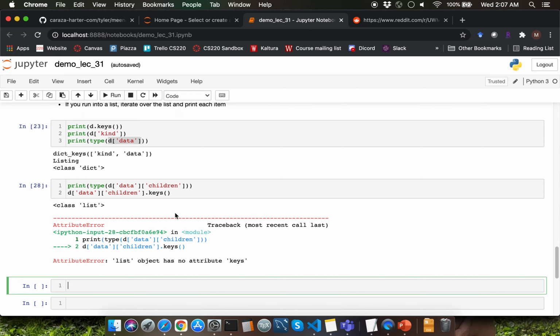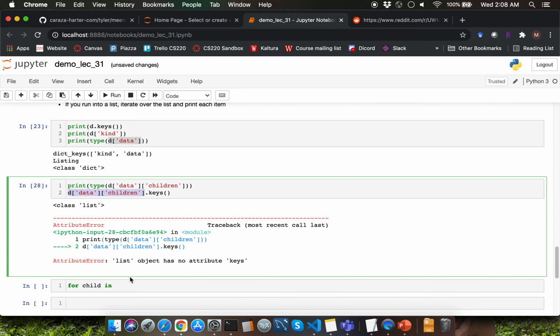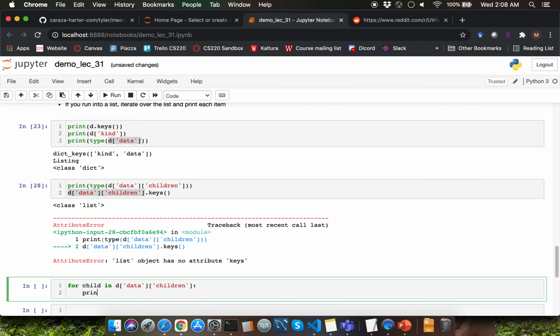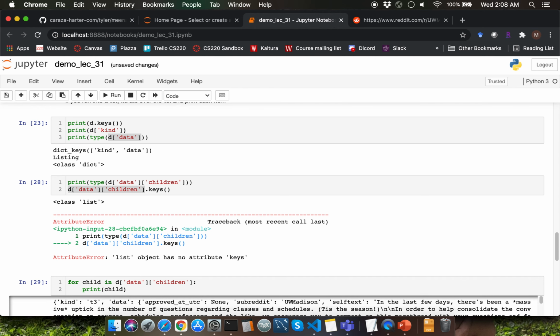Instead, you need to write a for loop to iterate over the items. Since we have children as the key within the dictionary over here, I'm going to use the variable as child, and I'm going to say for child in this particular expression over here. Let me go ahead and display child.